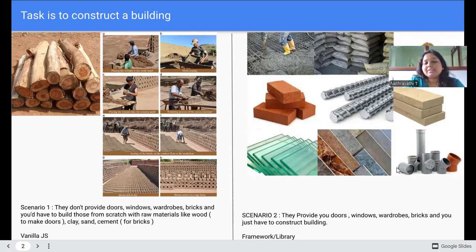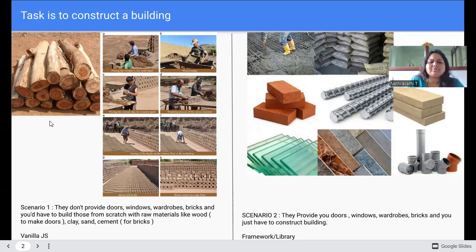But think of the second scenario. Everything will be ready for you. Bricks will be given ready, the iron rods will be given ready, glasses will be given ready, cement will be given ready, everything will be given ready. Taking those, you just need to build the building. You tell me, which will be the easiest task to build the building? So definitely scenario two, right?